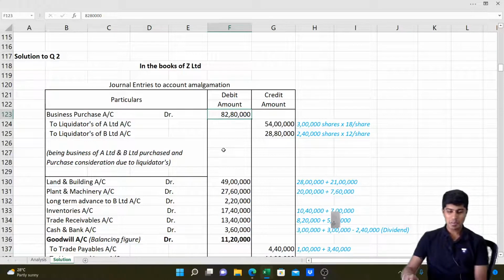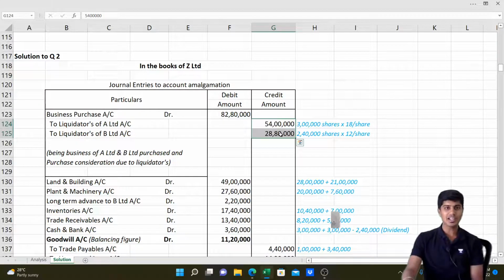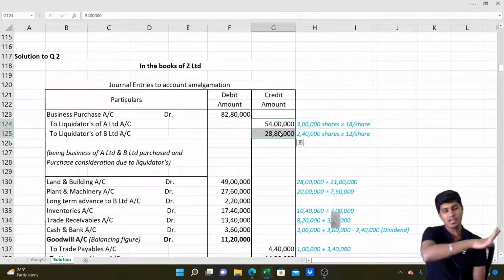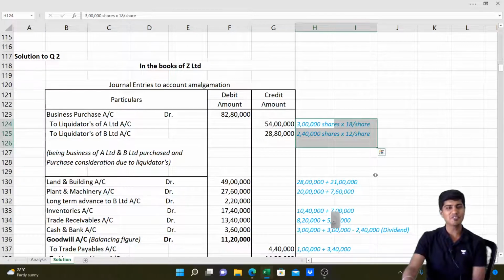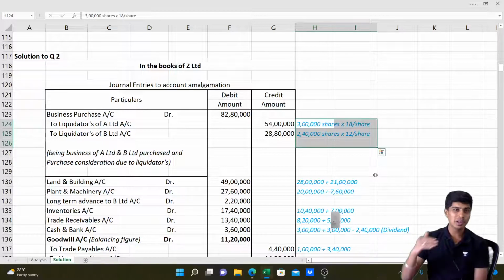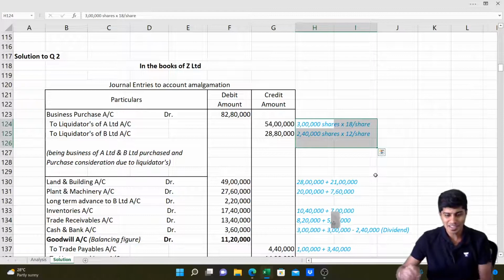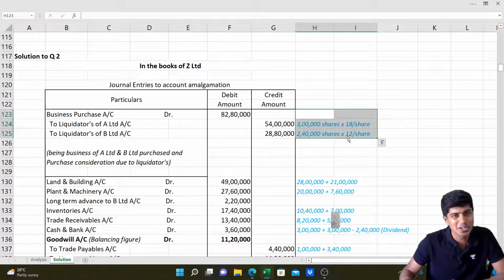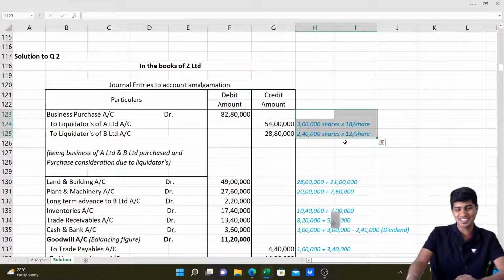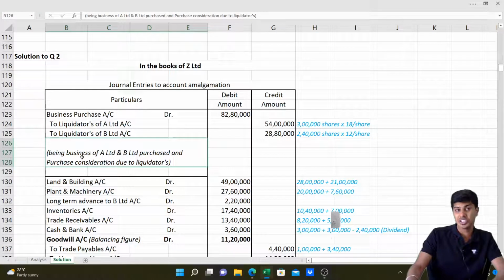You get this? Maybe when I was writing this 54 lakh and 28 lakh 80,000, I was watching a song, and I forgot to type this working note, 3 lakh into 18 and 2 lakh 40,000 into 12. So I added it up. However, you people will not go even a step down, I know. That's the reason I have given that working note in detail, so that you will not have a doubt when you refer to this file at a later date. That's it. So this is purchase consideration due.